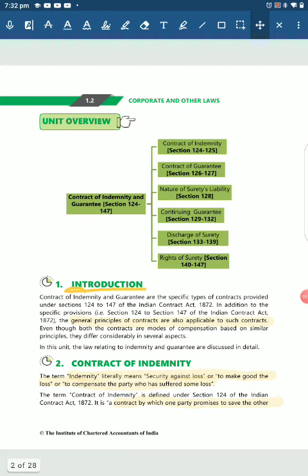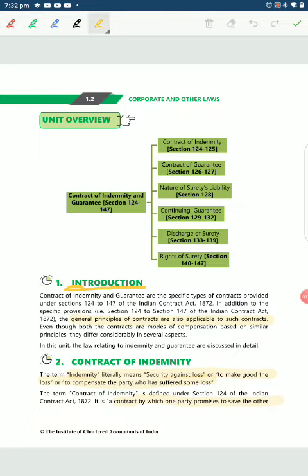The first part of the lesson, that is indemnity and guarantee, has six different parts. First is contract of indemnity, contract of guarantee, then you have the surety, nature of the surety's liability, then the continuing guarantee, discharge of surety, and then you have the rights of surety. So these are the six different parts of your first unit. We are supposed to cover it in an hour or so. I think it will be enough for us to cover.